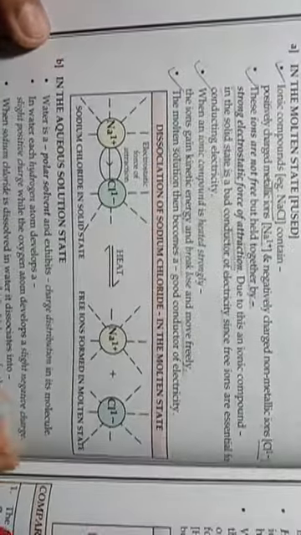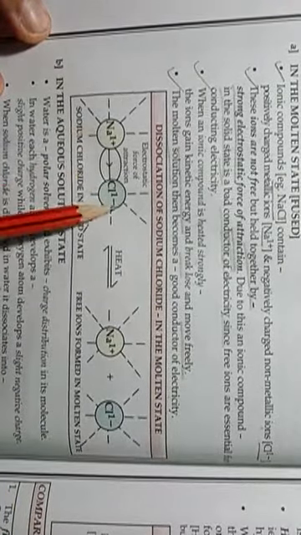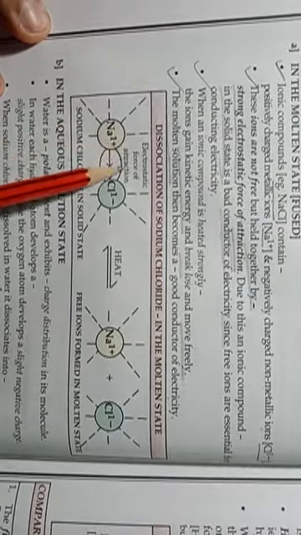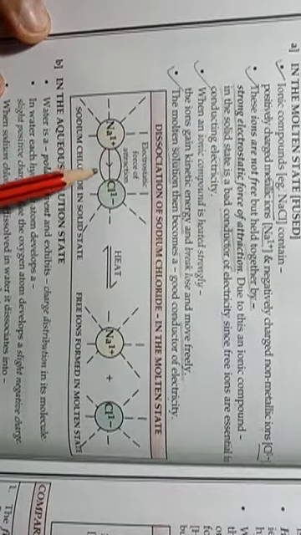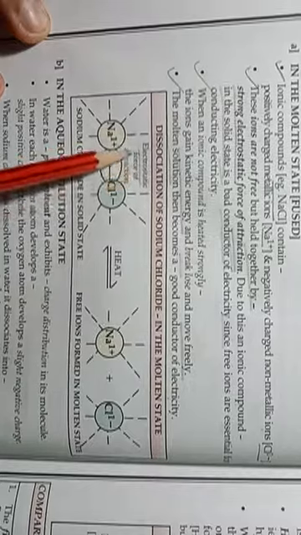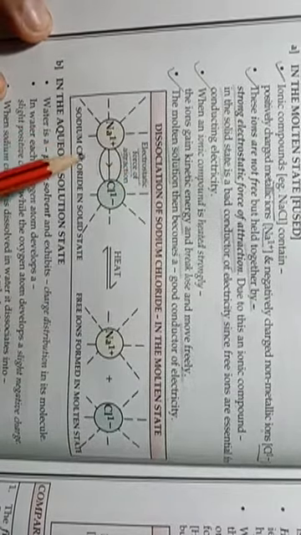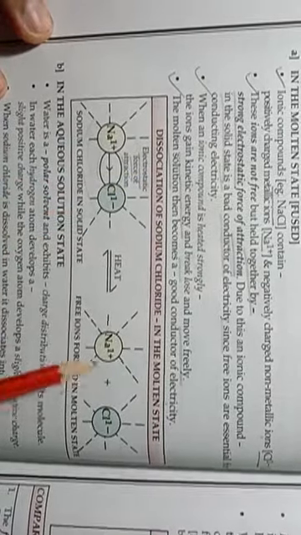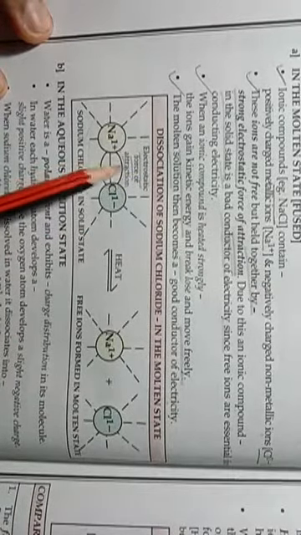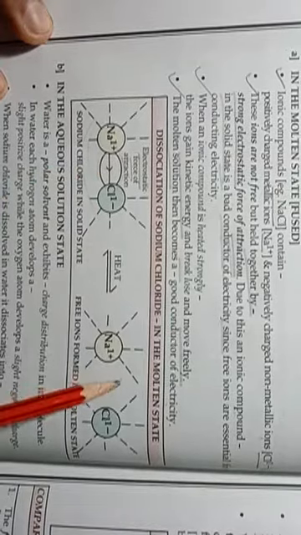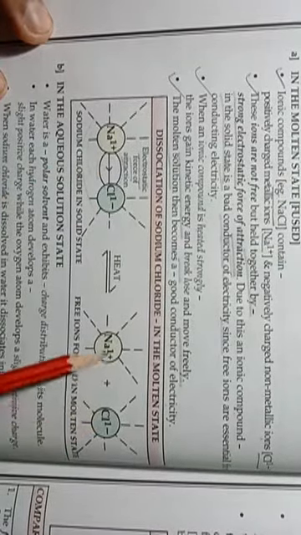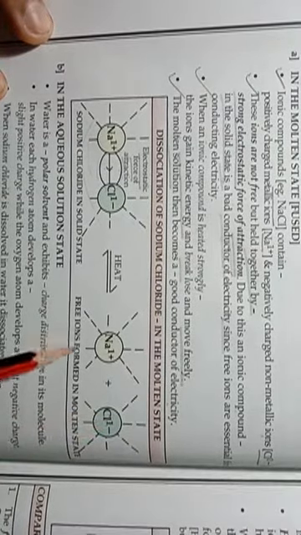As you can see here, in solid state sodium chloride, NaCl, ions are bonded with each other due to the strong electrostatic forces of attraction. Now when this solid form of NaCl is heated, these electrostatic forces disappear, ions change into the free state, and these free ions can conduct electricity.